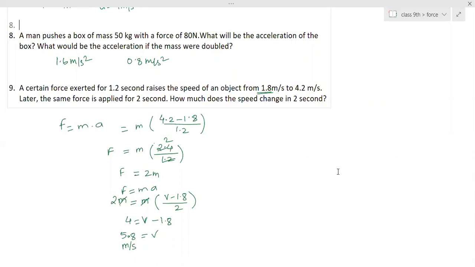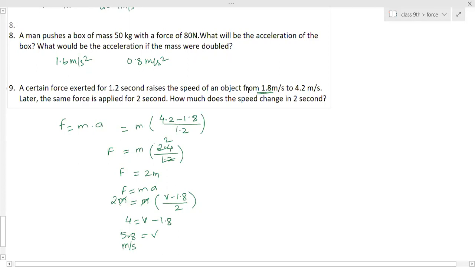When you swim, to move forward you are pushing the water backwards, and in turn you go faster forward. Why? Because when you push the water backwards, the same amount of force with which you push the water, the water applies on you, and that's the reason you get pushed forward.